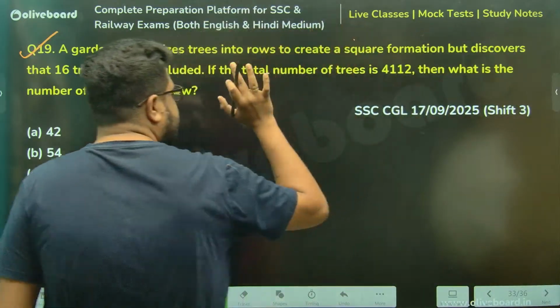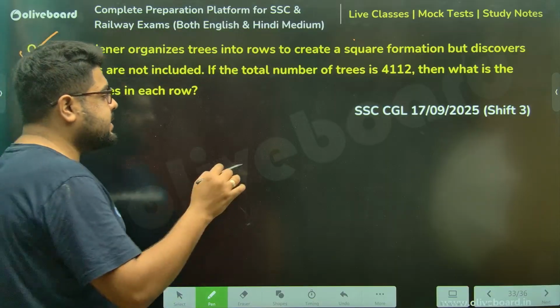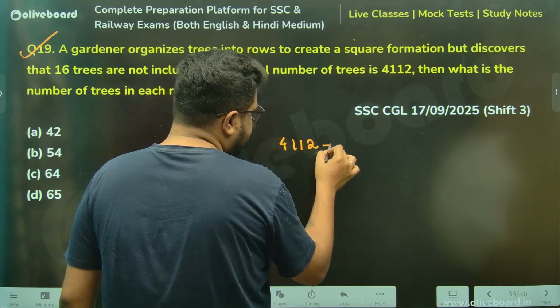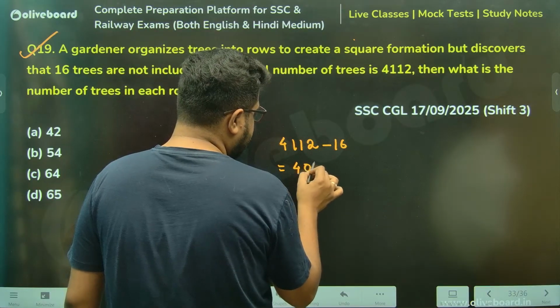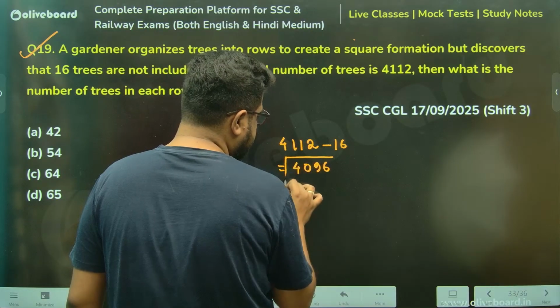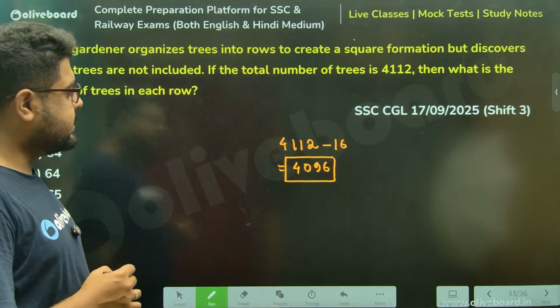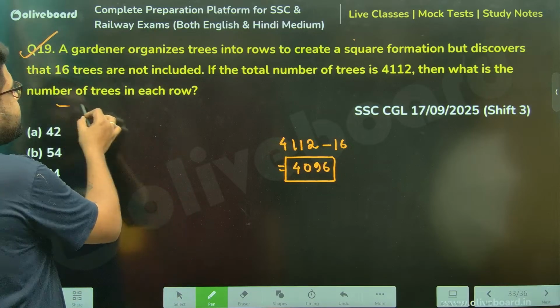When the trees are arranged in a square formation, 16 trees are not included. So how many trees are included in the square formation? 4112 minus 16, sir. So this will be 4096, if I'm not wrong. So meaning, sir, what was the number of trees in each row?